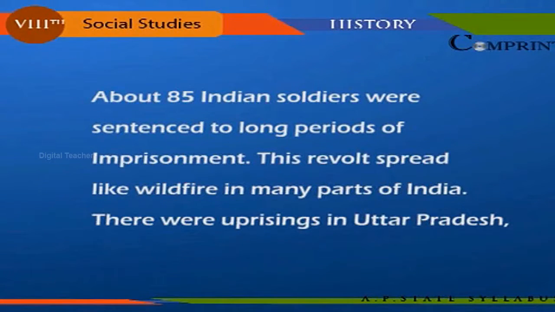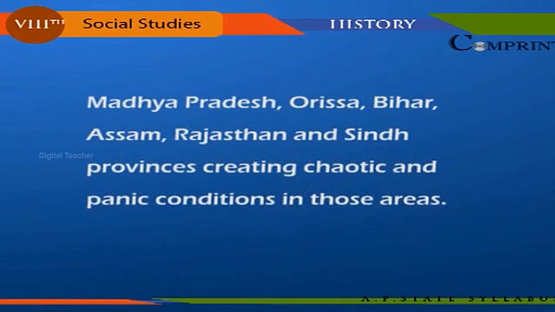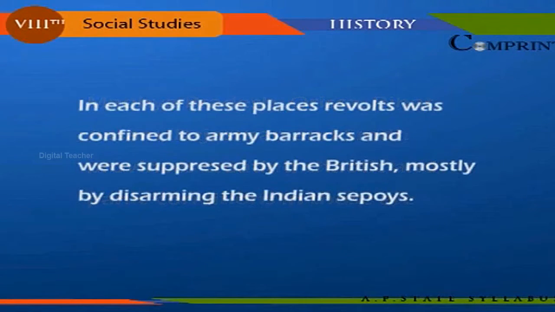This revolt spread like wildfire in many parts of India. There were uprisings in Uttar Pradesh, Madhya Pradesh, Orissa, Bihar, Assam, Rajasthan and Sindh provinces, creating chaotic and panic conditions in those areas. In each of these places, the revolt was confined to army barracks and was suppressed by the British, mostly by disarming the Indian sepoys.